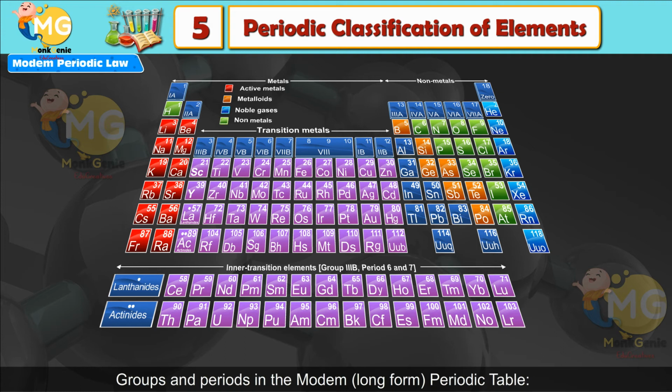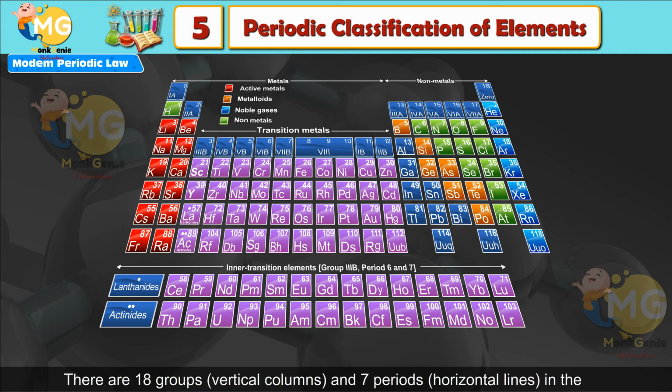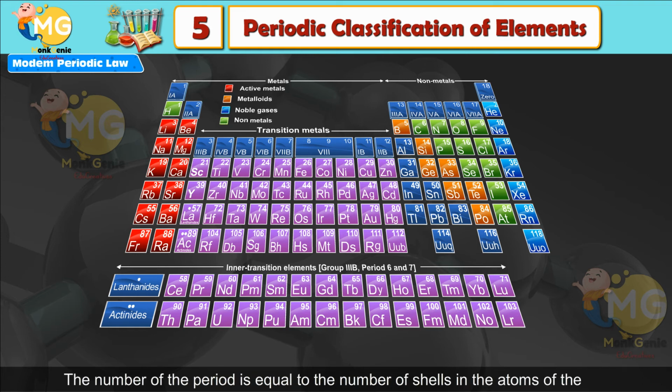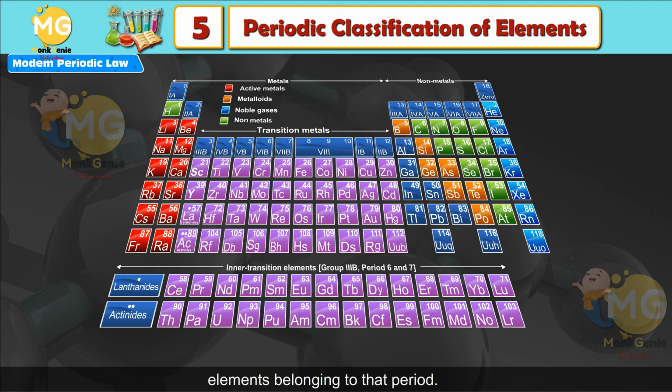Groups and periods. In the modern, or long-form, periodic table, there are 18 groups, the vertical columns, and 7 periods, the horizontal rows. The number of the period is equal to the number of shells in the atoms of the elements belonging to that period.